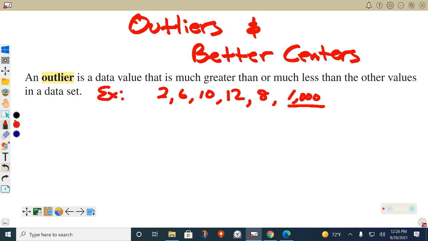Look at all these data values that kind of hang around each other, they're not too far apart from each other. But then all of a sudden you have this freaky value in the data set. That's an outlier. Sometimes data has that. It's just some freakazoid value that seems like it doesn't even belong with the data. You'll get that sometimes. That's what an outlier is in data.